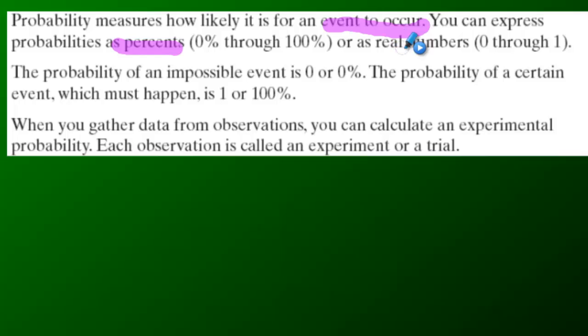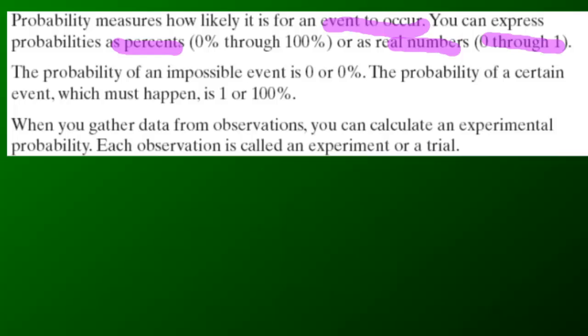The other way that you can do probability is to use a real number, and the thing here is they're always going to be between 0 and 1. 0 and 1 are fractions, anything between 0 and 1. And fractions, remember, are just percents. So really, percents are fractions and fractions are percents. So really, it's two ways to express the same thing. It's really not a different way. 50% is the fraction 1/2. Okay, so really fractions and percents are really the same thing.